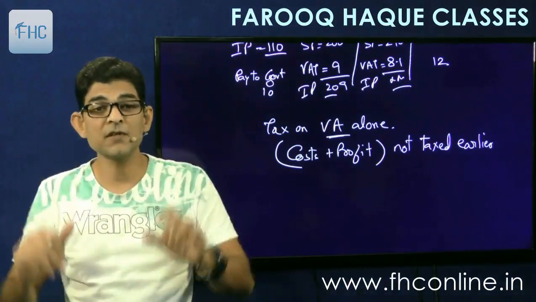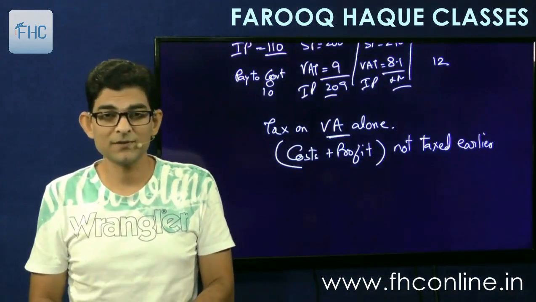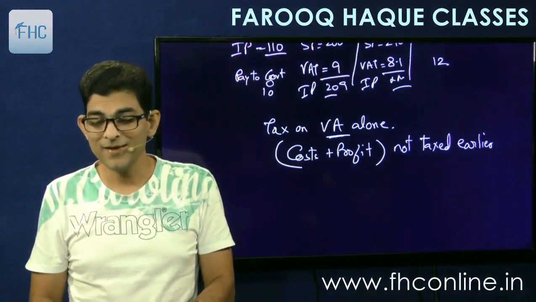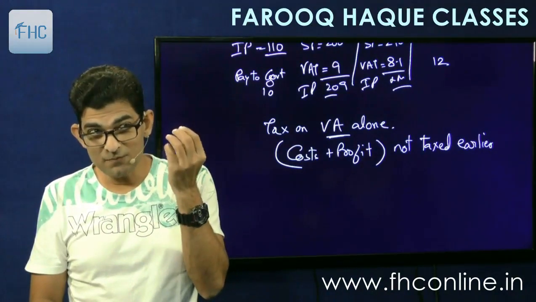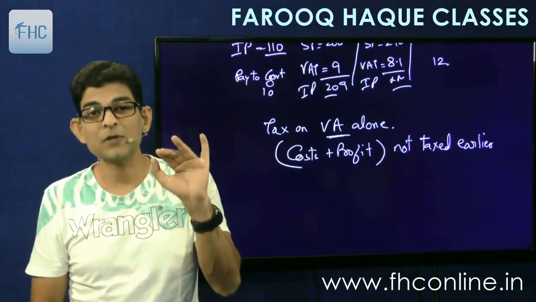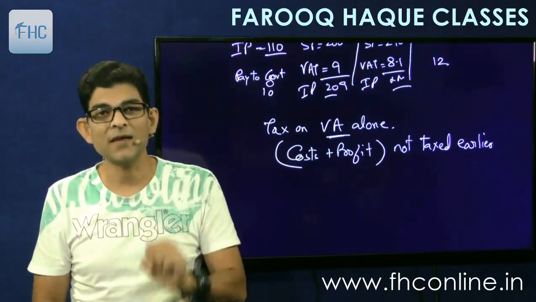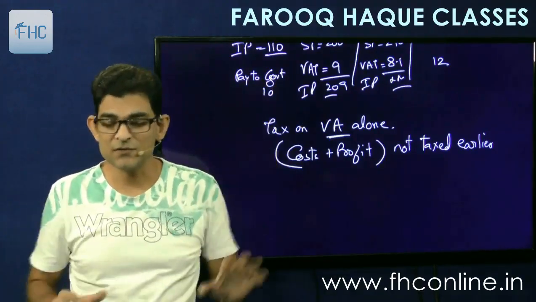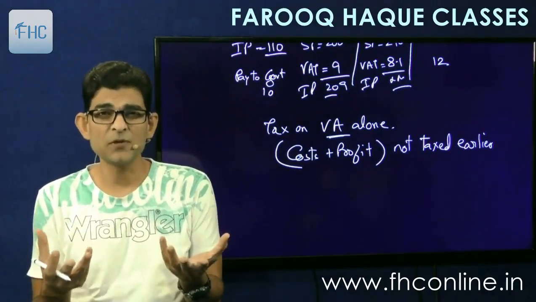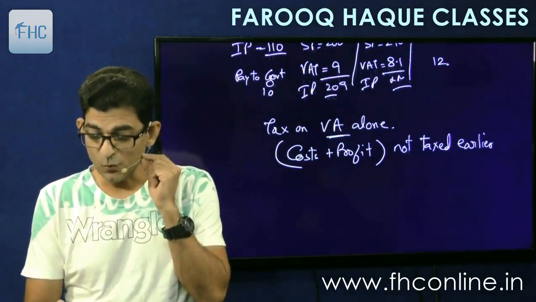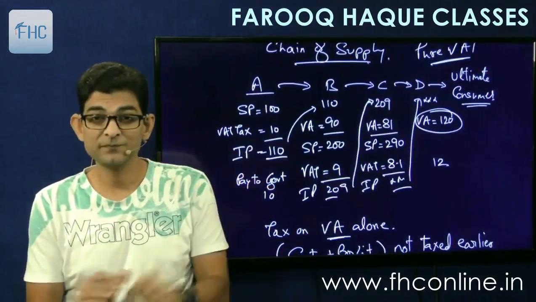Now the system works great, but there is a problem. Now I'm telling you the reason behind the concept of input tax credit. You must understand that. That's why we are studying this, because unless you know this, you'll never understand why this system of input tax credit exists. Now what is the problem? Can anyone tell me the problem here?